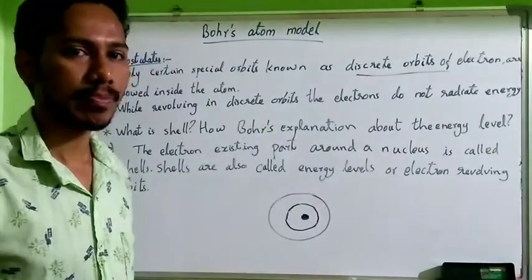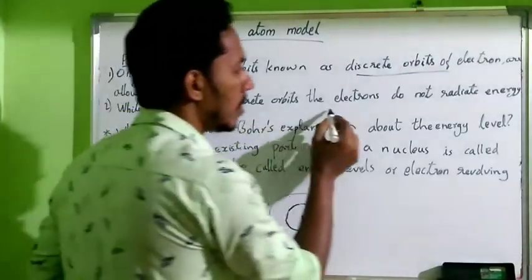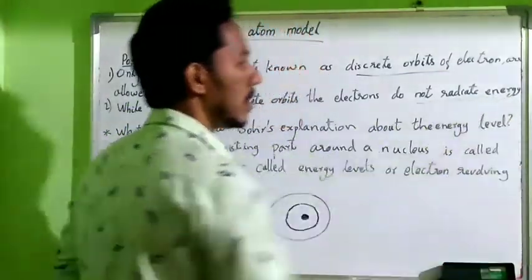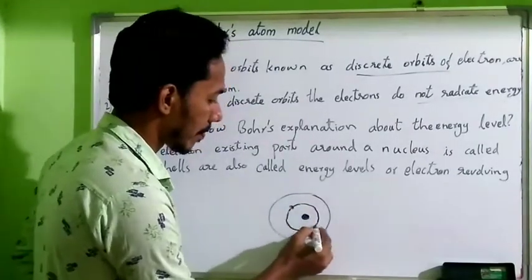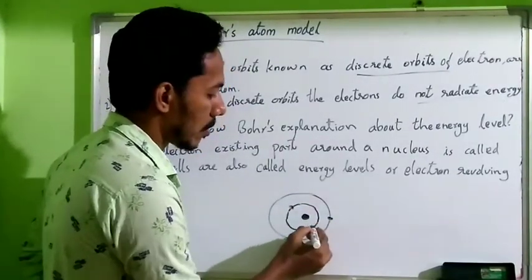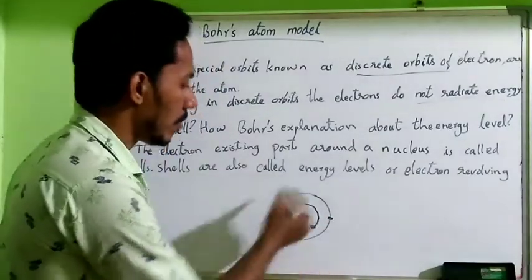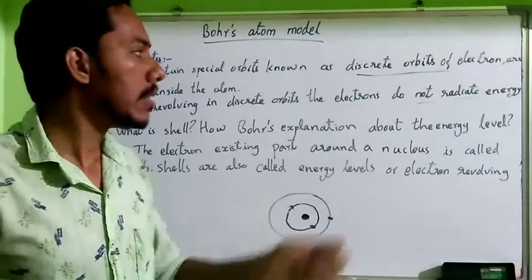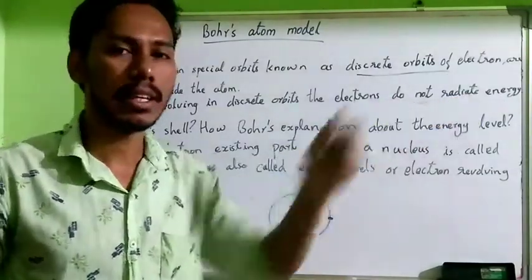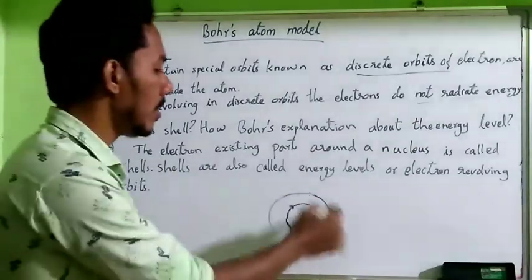The next one. While revolving in a discrete orbit, the electrons do not radiate energy. These outermost electrons revolve around the nucleus, but at that time they do not radiate energy. They are revolving in certain energy levels.